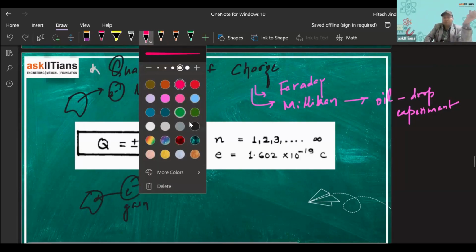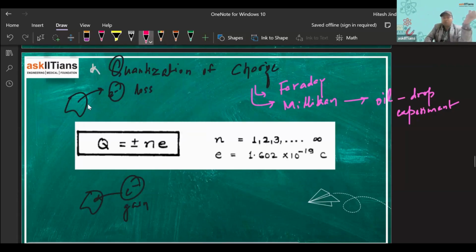So let's say this body which we are having is losing electrons. Let's say it has lost 12 electrons. The 12 electrons are lost, right? So if it has lost electrons, what will it become? It will become positively charged, right? It will become positively charged, right?